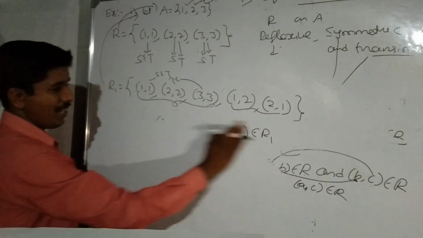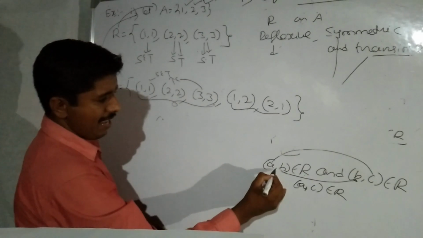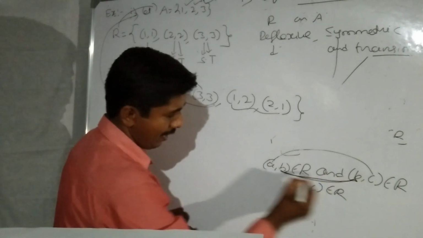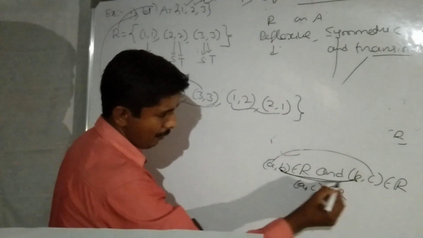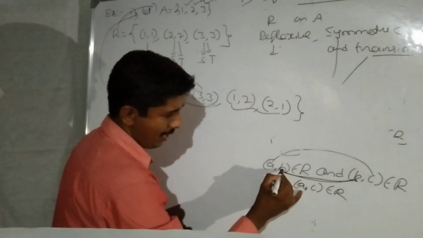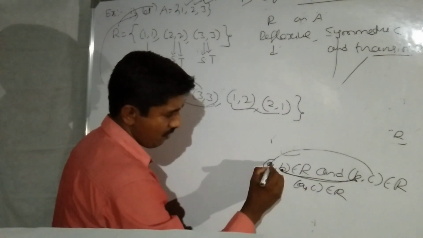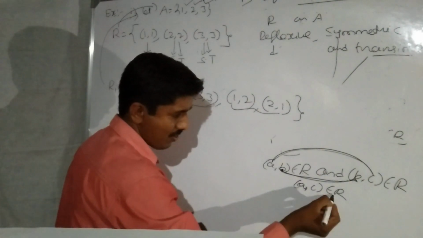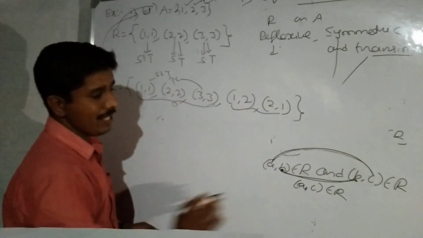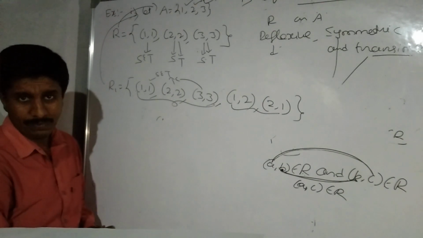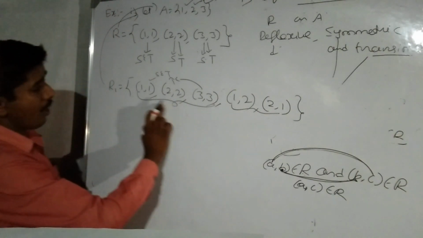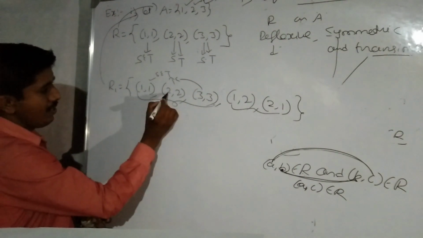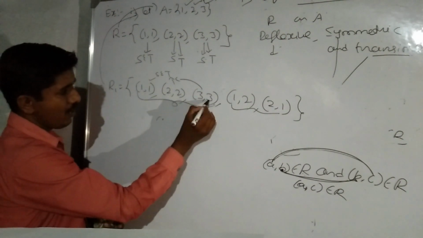Transitive means, the condition we know, that A,B belongs to R and B,C belongs to R. Here the middle elements are equal. Observe A,B and B,C: the second element of the first pair equals the first element of the next, and if the first element is related to the last element, A,C belongs to R, meaning A is related to C, then R is transitive. Here no need to verify transitive for the first three because the first element equals the second element: 1 equals 1, 2 equals 2, 3 equals 3.